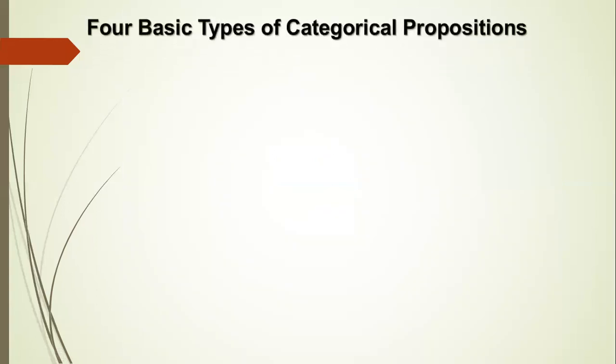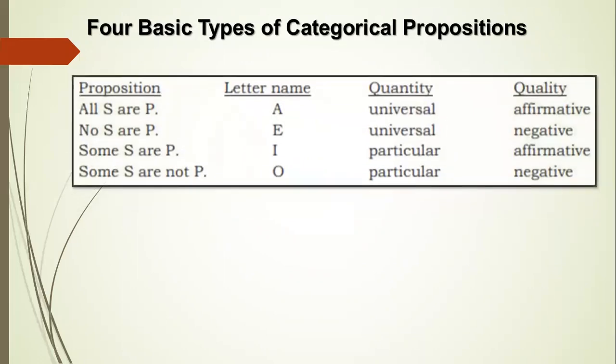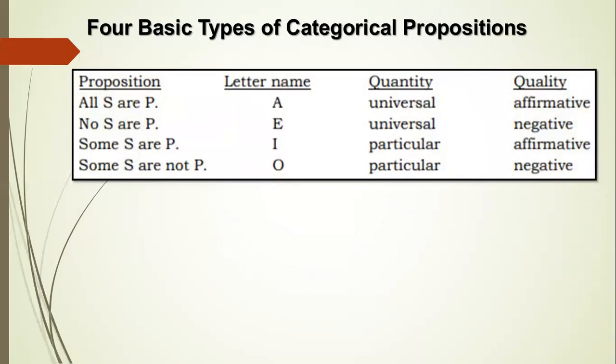Four basic types of categorical propositions. For the proposition all S are P, the letter name is A, the quantity is universal, while the quality is affirmative. For the proposition no S are P, the letter name is E, the quantity is universal, the quality is negative.